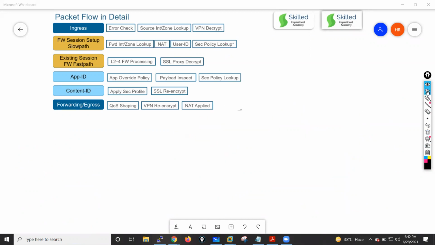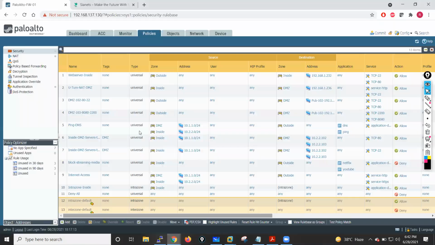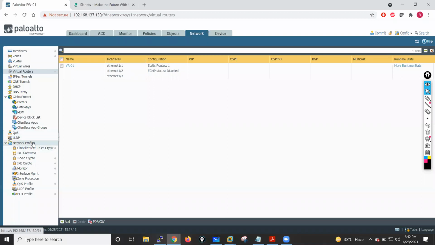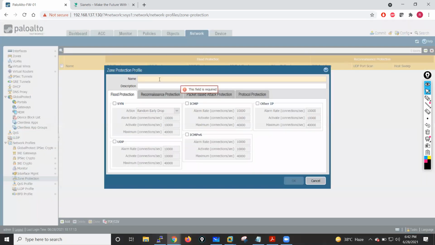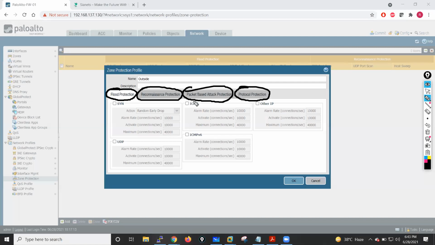Now, if you want to configure zone protection, you go into your Network tab, into Network Profiles, and you will see Zone Protection Profile. Right here you create your zone protection profile and give it a name, outside, because let's suppose I want to apply my zone protection to the outside interface. It will provide four types of protection: flood protection, reconnaissance protection, packet based attack protection, and protocol protection.